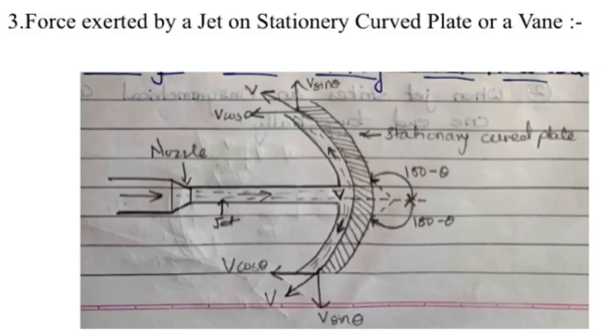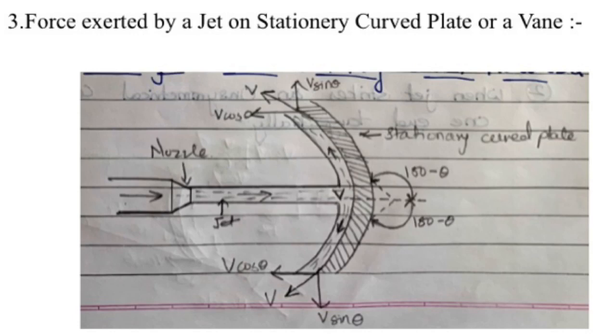Now last, the third condition, that is force exerted by a jet on a stationary curved plate or a vane. A curved plate can be called a vane. Here again I have given a figure where you can see there is a nozzle. Through that nozzle a jet is exerting force on a stationary curved plate.